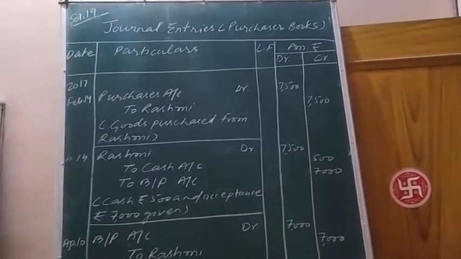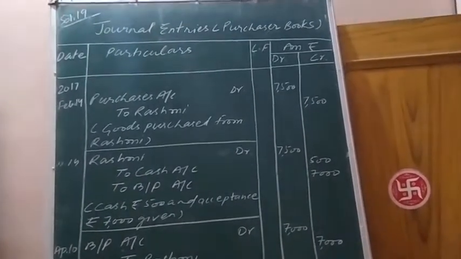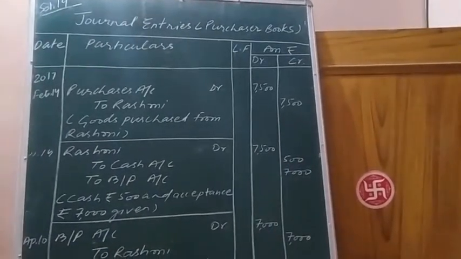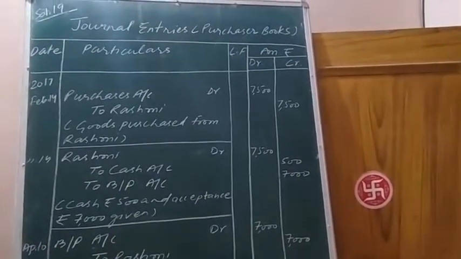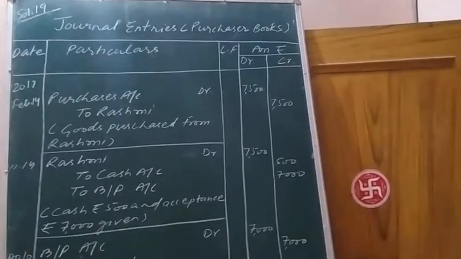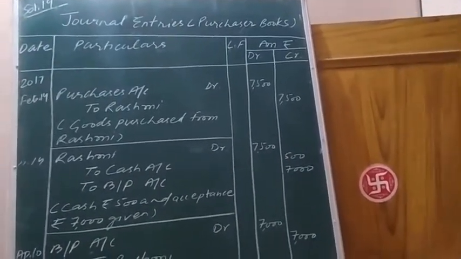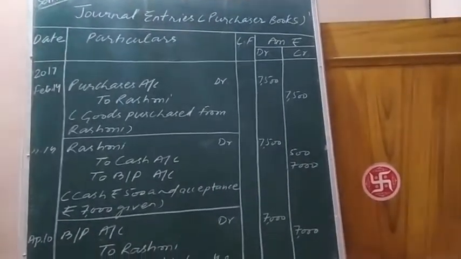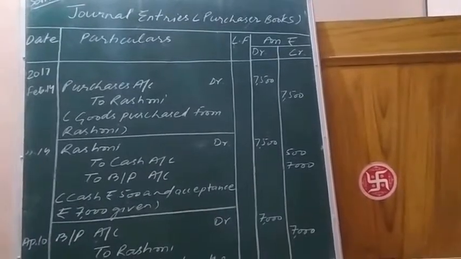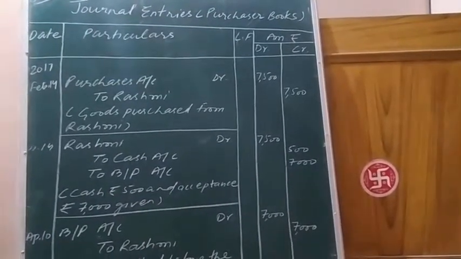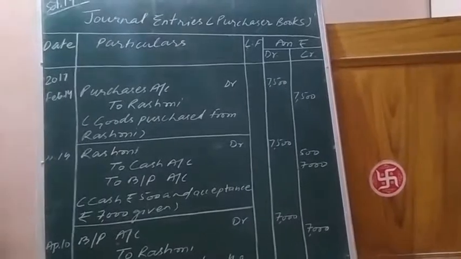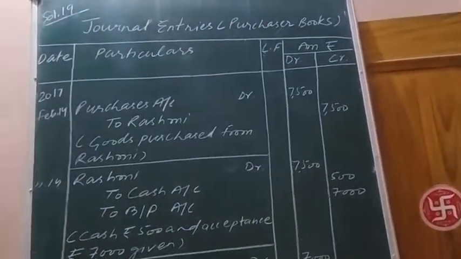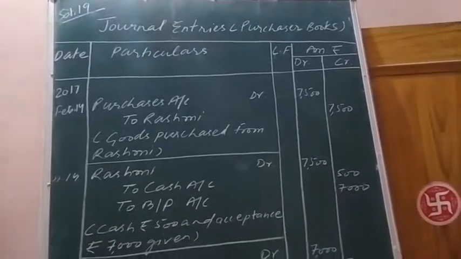Now, the basic idea behind passing journal entries in the books of the purchaser is reversal of the entries. Whatever entries you have passed in the books of the seller, you have to reverse those entries only. You can reverse them, and also understand the journal entries which you can pass directly in the books of the purchaser when the entries in the books of the purchaser are asked directly.